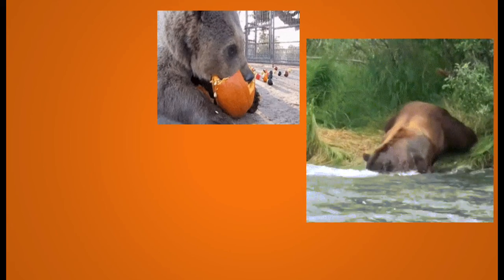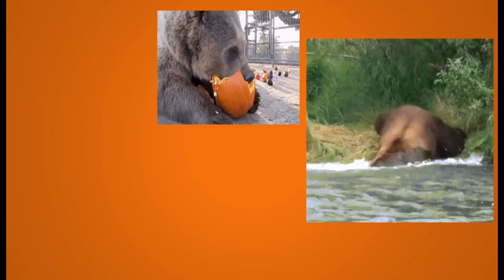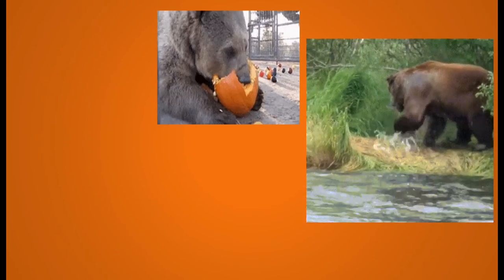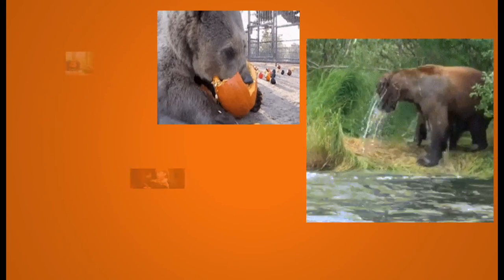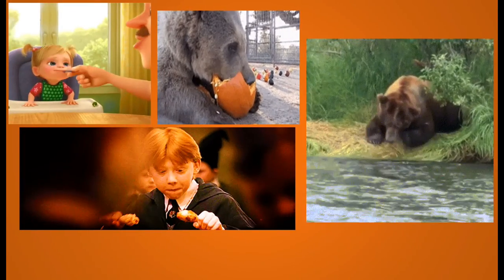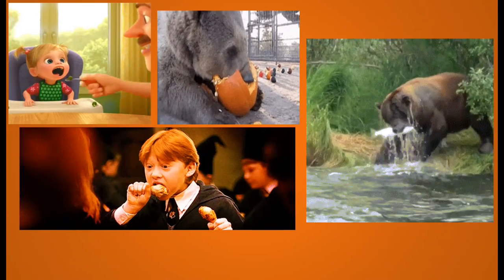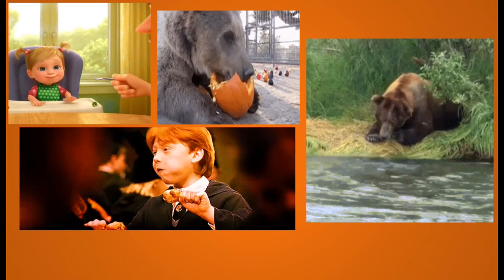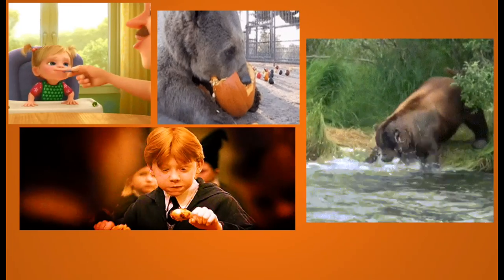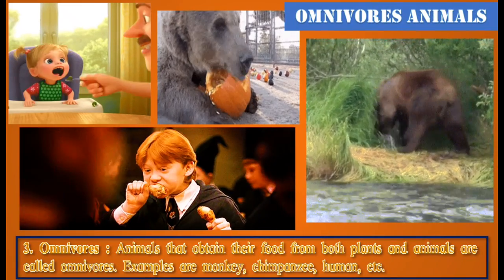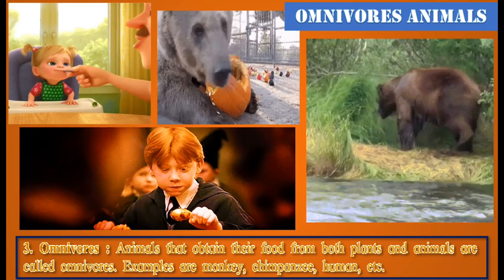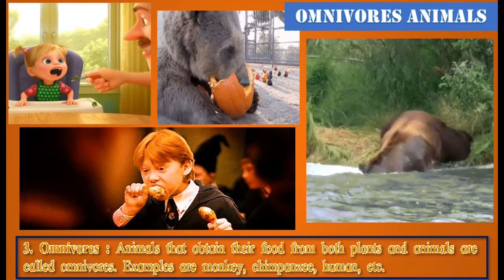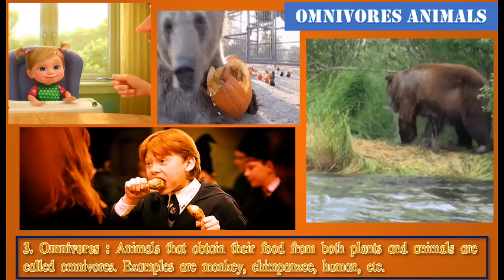Now there are some animals like, here you can see a bear eating a pumpkin, and at the same time you can see a bear catching the fish and eating it. Means it is eating a plant also, and it is eating an animal also. So we'll see one more example. We have seen we also eat leafy vegetables. We also eat non-vegetarian food. That means we're eating other animals as well. So such animals which feed on both, that is plants and animals both, are called omnivores. So animals that obtain their food from both plants and animals are called omnivores. Examples are monkey, chimpanzees, human, etc.